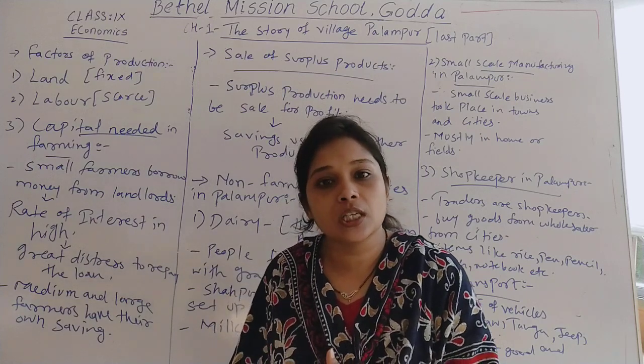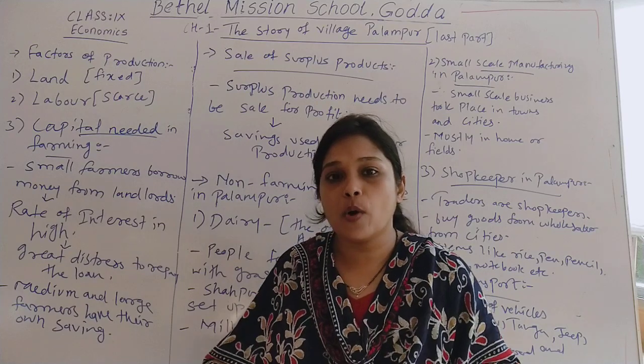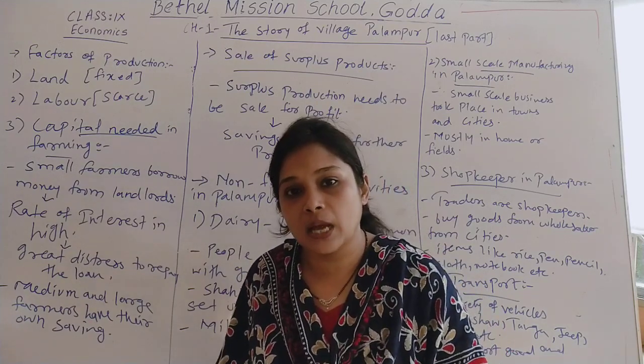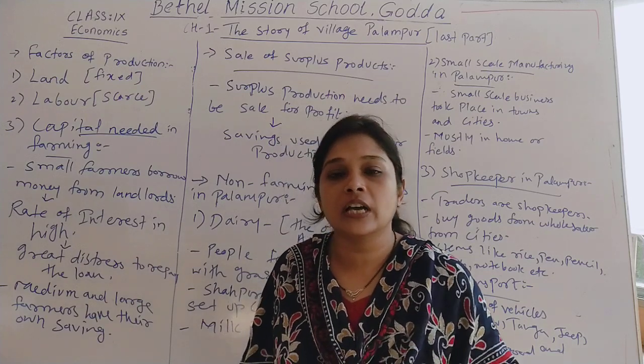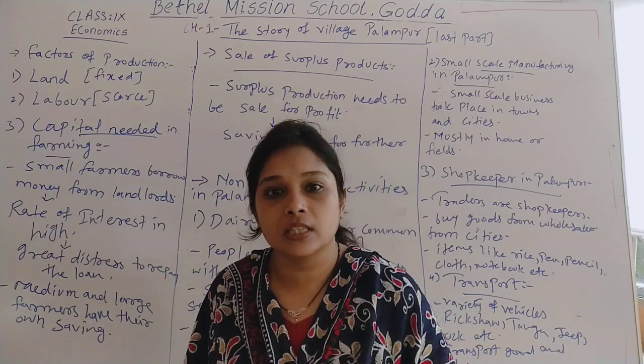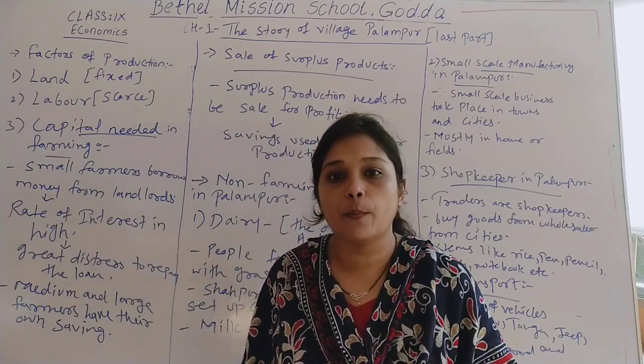Then in distribution, these commodities or goods and services are transported from one market to another or from one place to another. And lastly we have consumption, where in a market goods and services can be bought and sold. That is the buying and selling of goods and services. Consumer will buy the goods for satisfaction and seller is selling the goods for profit.